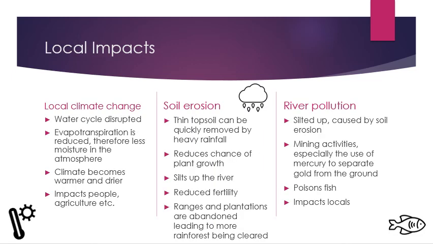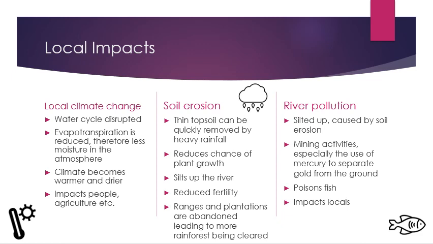Now let's have a look at how deforestation impacts on a local scale. Firstly, there is local climate change. Deforestation interrupts the water cycle. There is less evapotranspiration, which results in less moisture in the atmosphere. Additionally, the water cycle acts as a cooling system. With the water cycle being interrupted, the climate becomes drier and warmer.